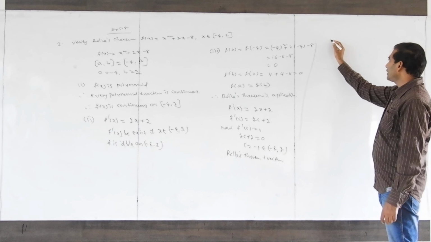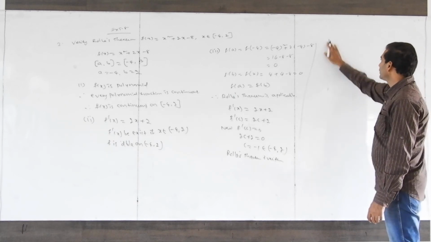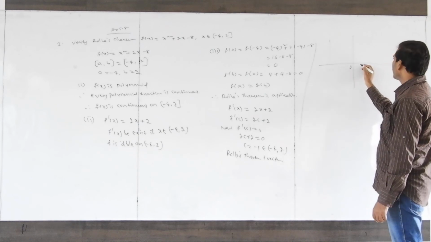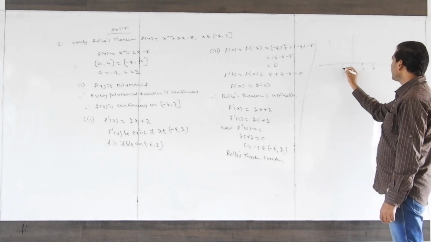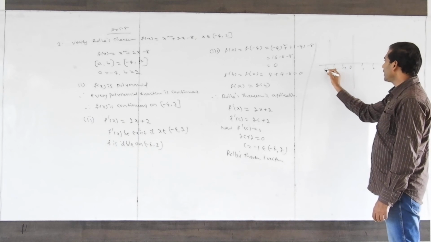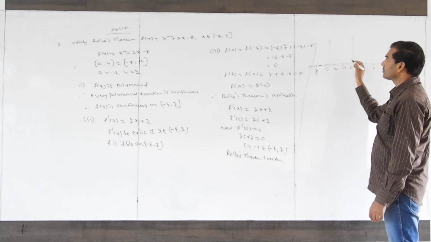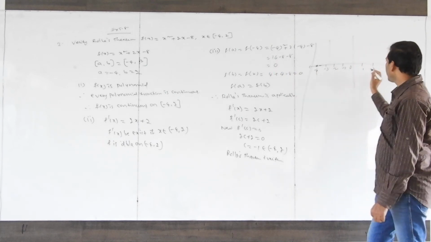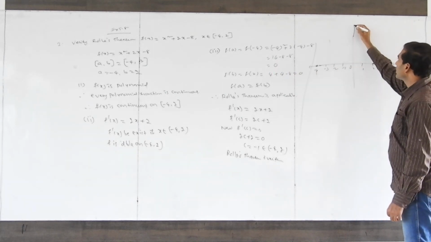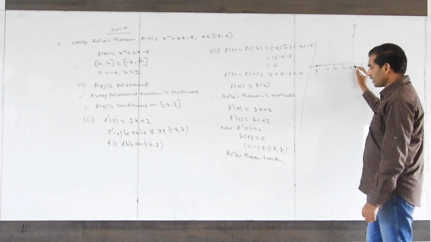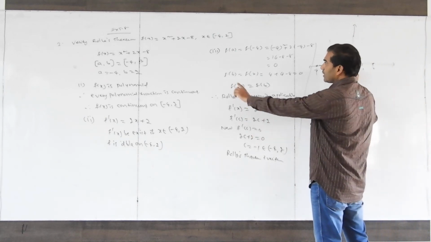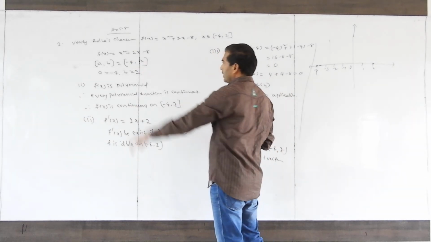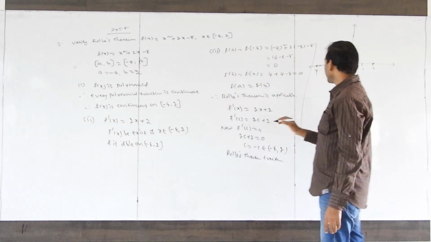Now by the graph method, mark 0, 1, 2, minus 1, minus 2, minus 3, minus 4. f of minus 4 is 0. f of 2 is 0. f of minus 1 value: minus 1 whole square is 1, minus 2, so 1 minus 2 minus 8, minus 9.